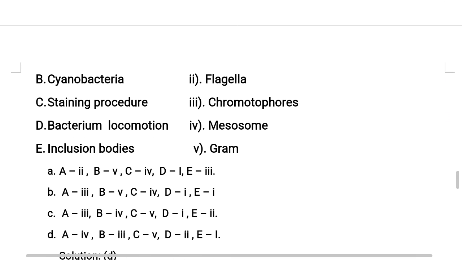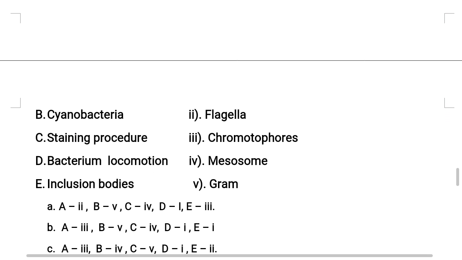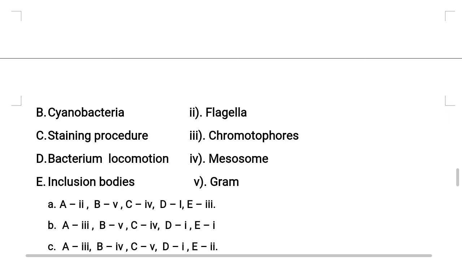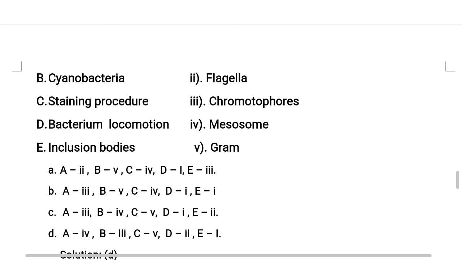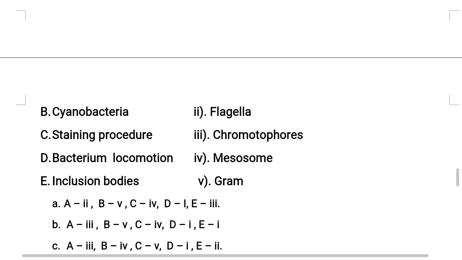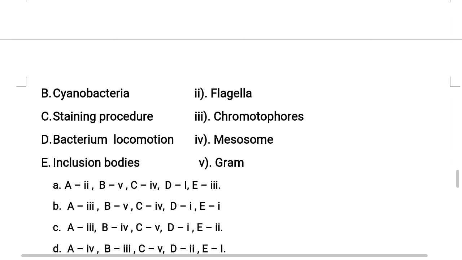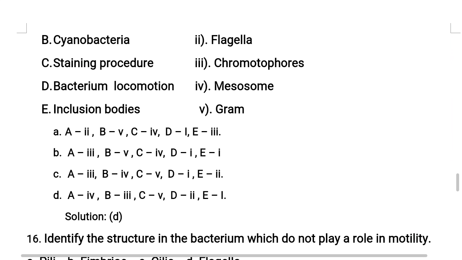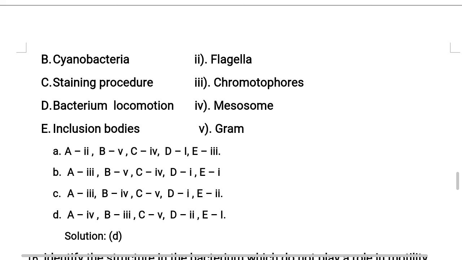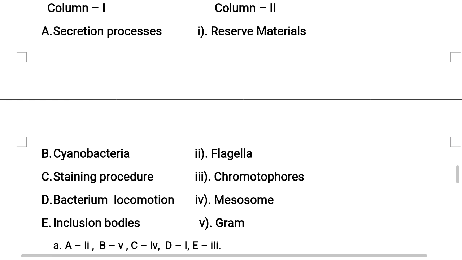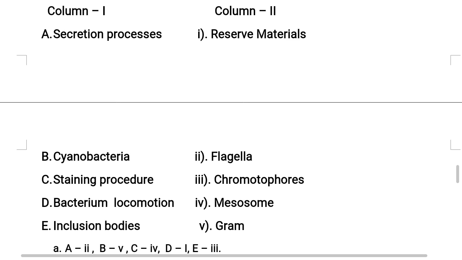Next, cyanobacteria. Cyanobacteria contain special structures, nothing but chromatophores. They help in the photosynthesis process by containing colored pigments.